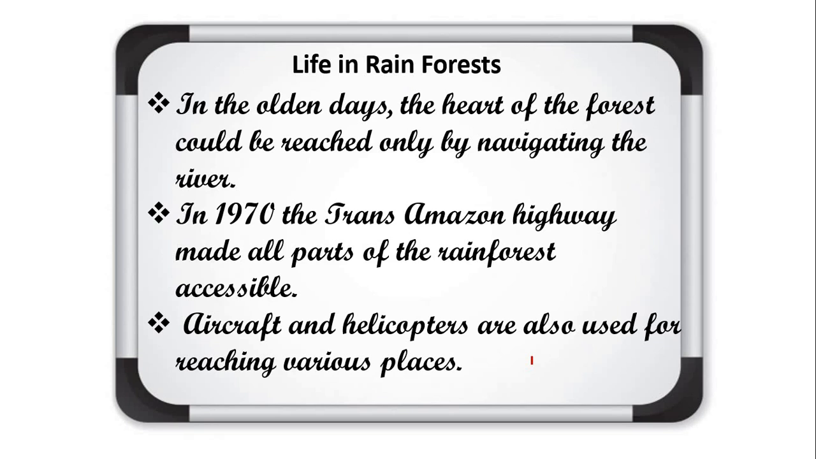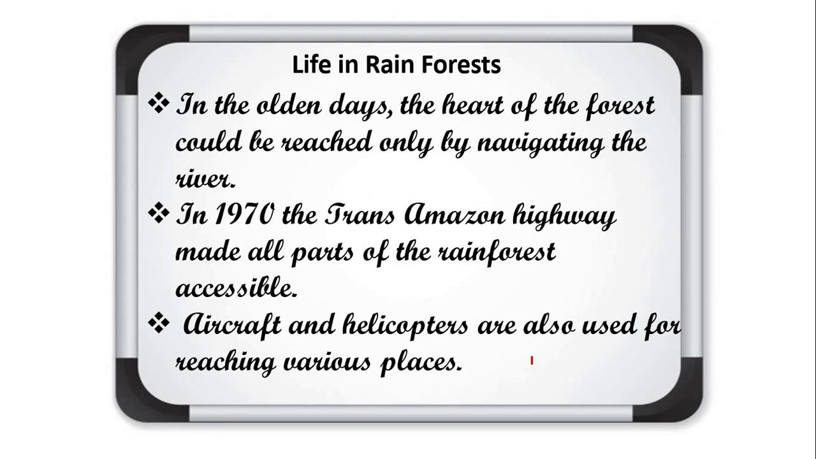Okay, so what does it mean? It means the life of the people of the Amazon basin is slowly changing. In the older days, the heart of the forest could be reached only by navigating the river. But now many other advanced means of transport are there, and we can reach there. This is the advantage, but there is also one disadvantage of this development. What is that? The developmental activities are leading to the gradual destruction of this biologically diverse rainforest.